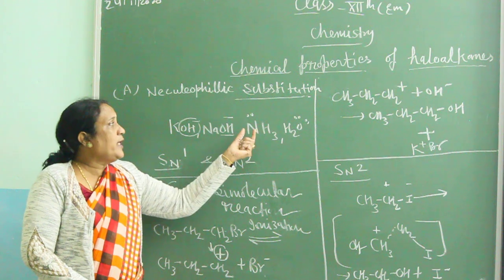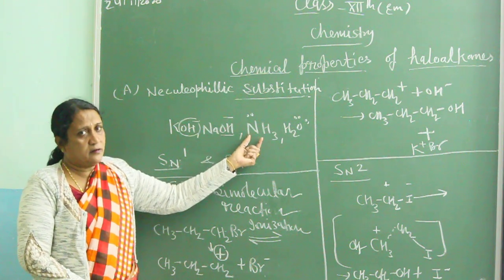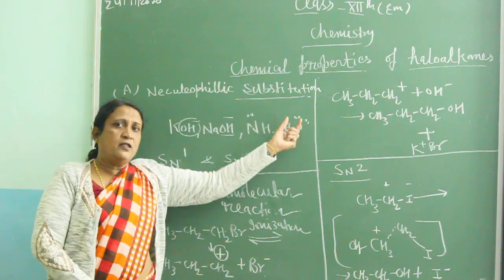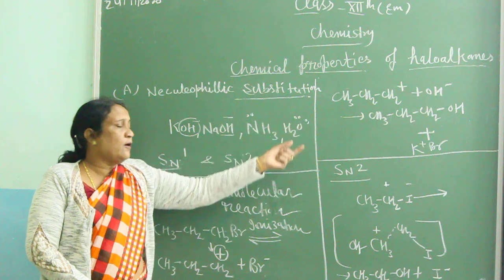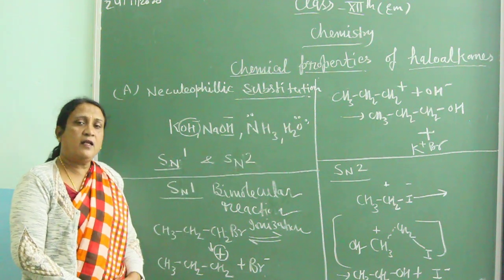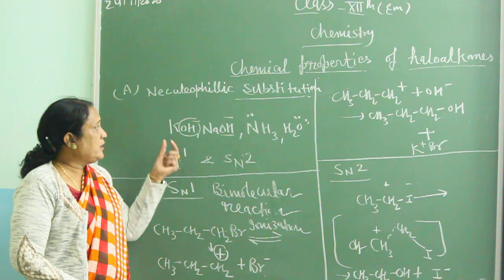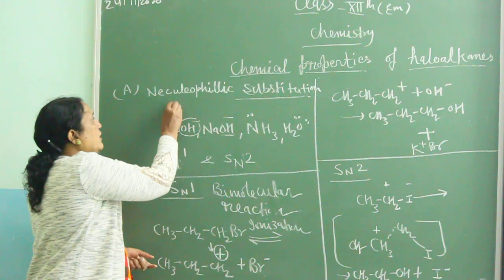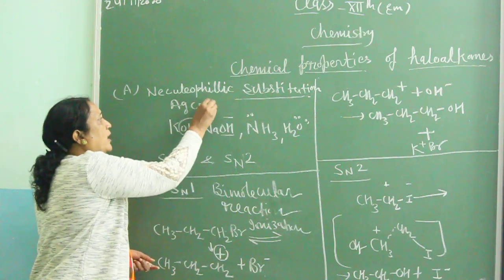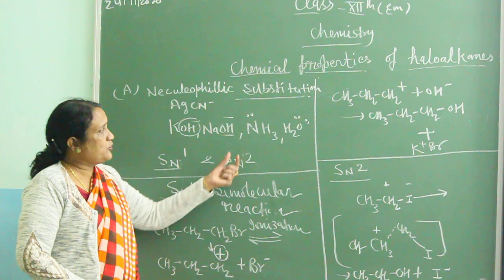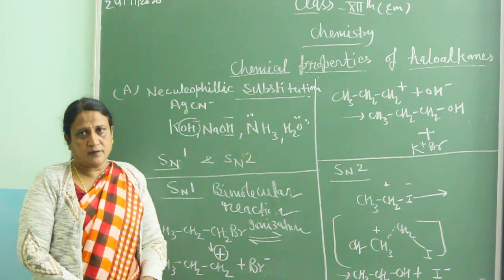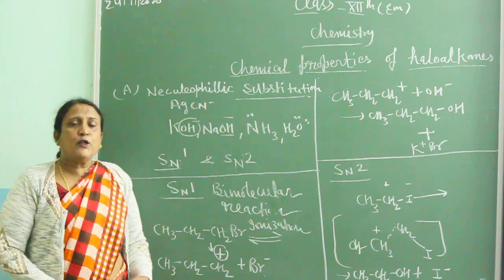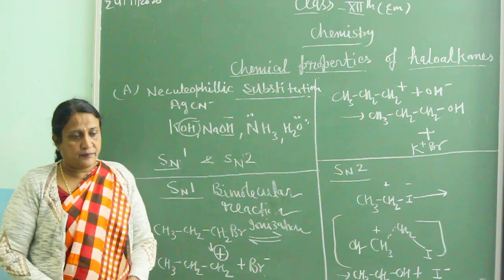When ammonia or water forms a bond, with nitrogen there is a lone pair of electrons, and with oxygen there are two lone pairs, and definitely they love the nucleus. So these all are nucleophiles, negative ones like KOH, NaOH, AgCN, and neutral ones, ammonia and water, and they participate in nucleophilic substitution reactions.